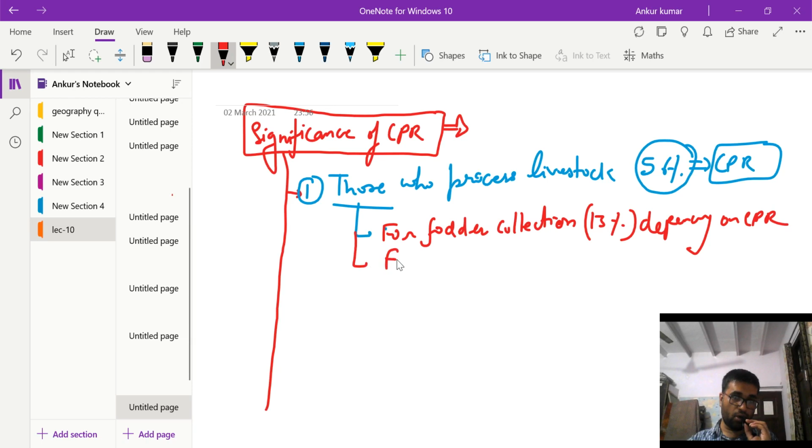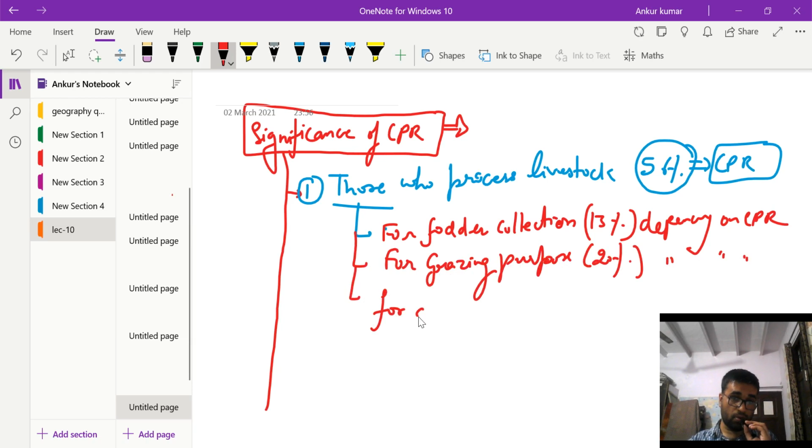Okay, for grazing purposes, there is 20% dependency on CPR, common pool resources. For cultivation of fodder for these livestock animals, there is 2% dependency on common pool resources. So this was the first significance, that is for those people who process the livestock, right?